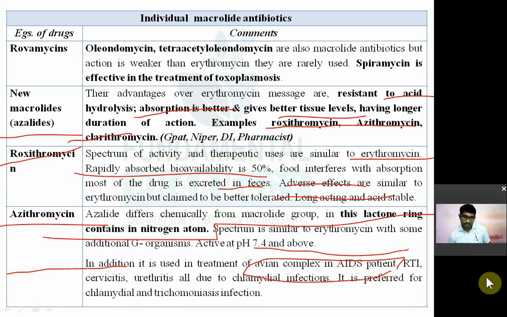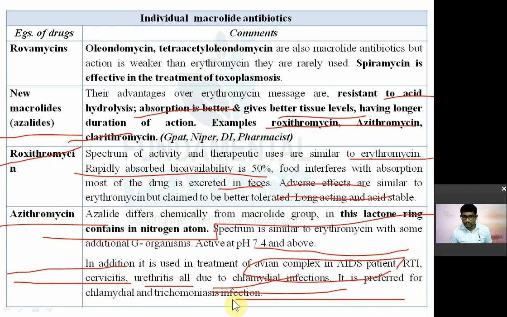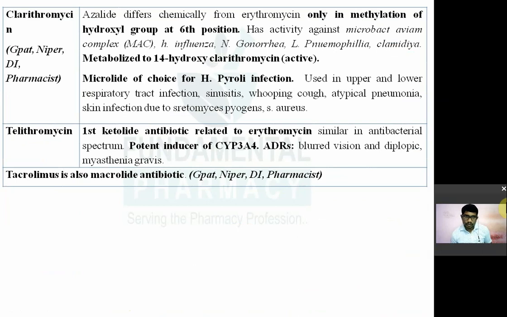infection of cervix of ladies, cervicitis, all chlamydial infection. So commonly urethritis जो होता है E. coli या फिर chlamydial infections से होता है. It is preferred for chlamydial and trichomonas infection. Respiratory tract infection में भी यूज करते हैं लोग.